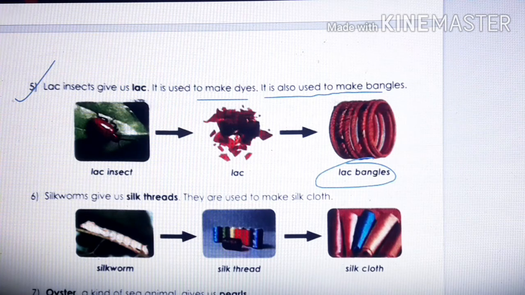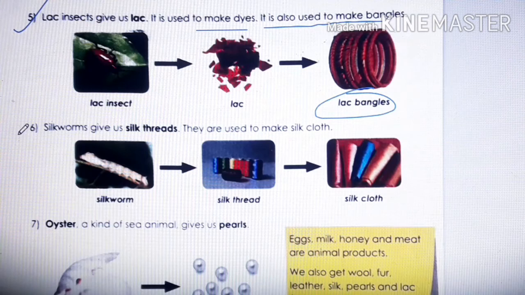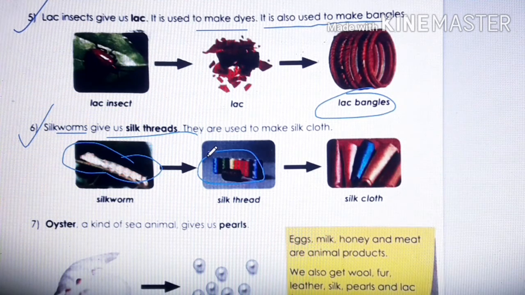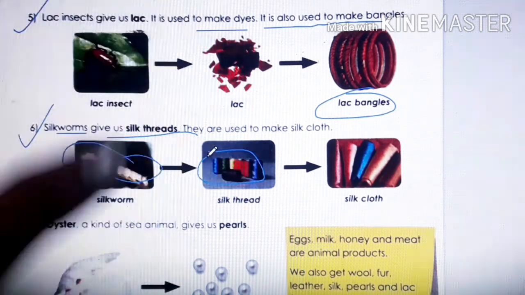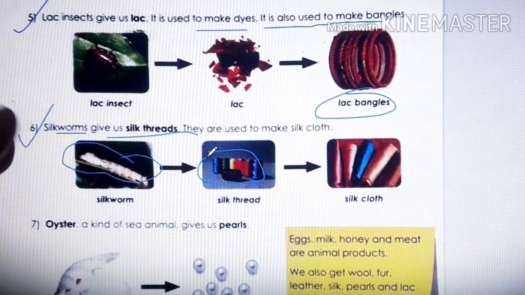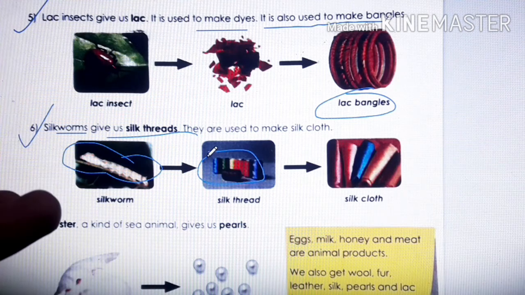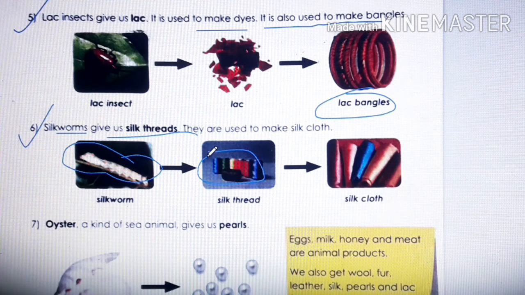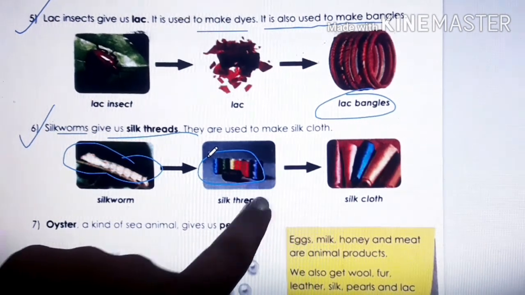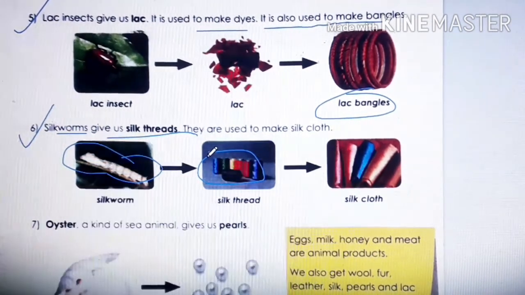Okay. Number 6. Silkworms. This is silkworm. Silkworm gives us silk thread. These threads you can see, we get silk thread from silkworm, and it is very shiny. If you go to buy any thread, you will see that silk thread is very shiny. Then from silk thread, what do we get? We can make silk clothes.